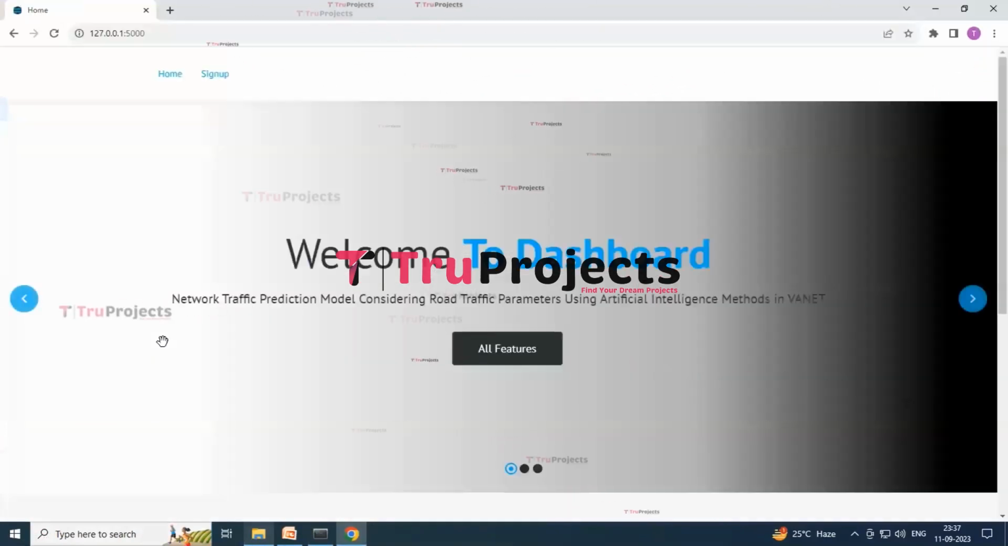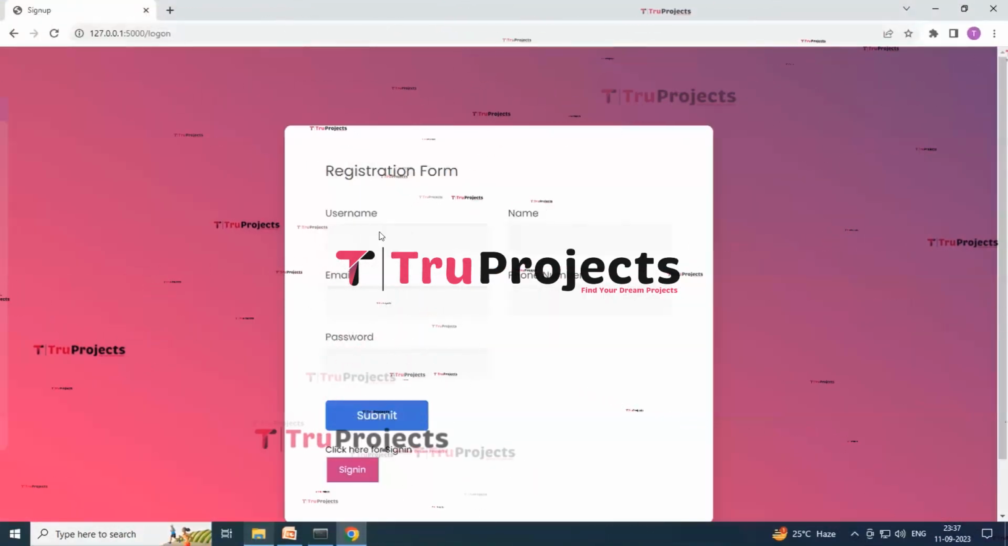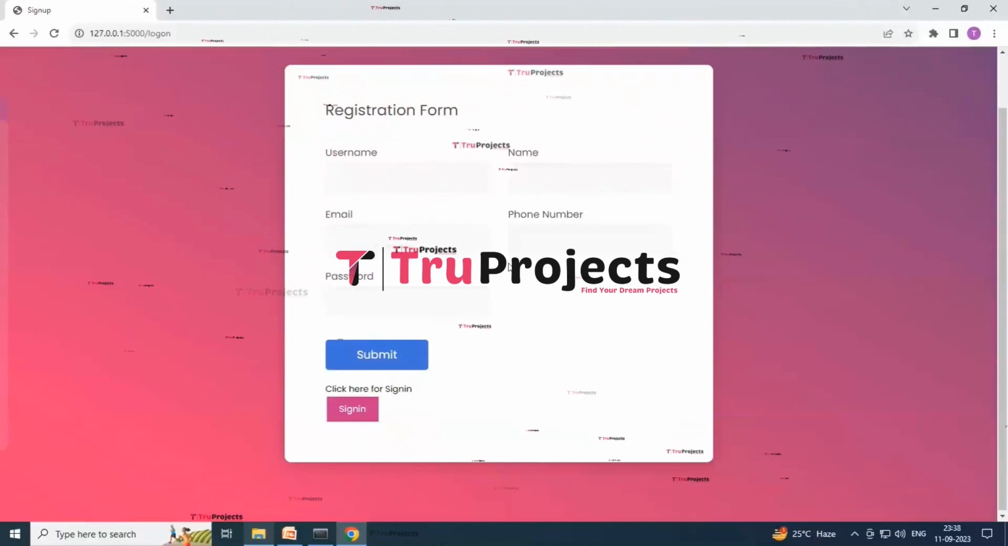And now hit the enter button. Here you can see that this is our home page. So now just click on the sign up button. Here this is the registration form. So you have to enter your credentials over here.